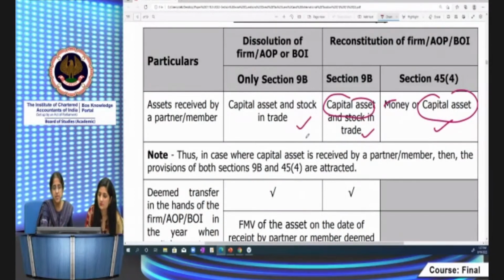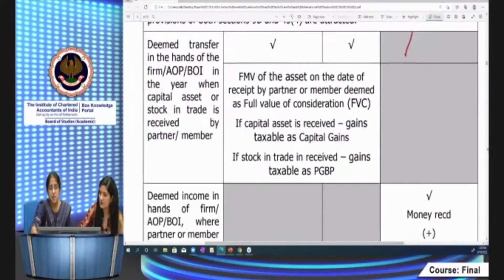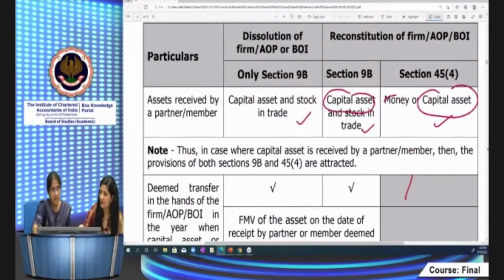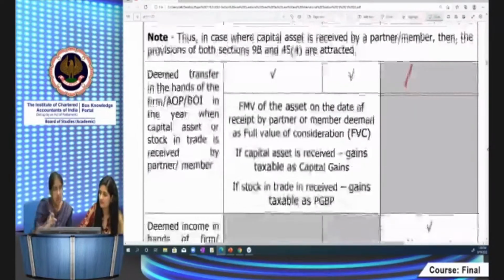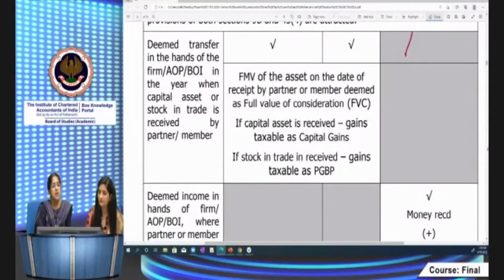Now, what happens? In the year in which the capital asset or stock in trade is received by the partner on the dissolution of the firm, or on reconstitution of the firm, if it's a capital asset and stock in trade, then 9B is attracted.